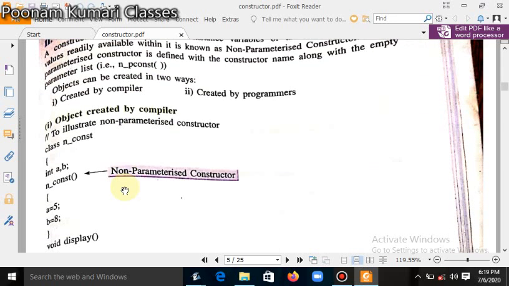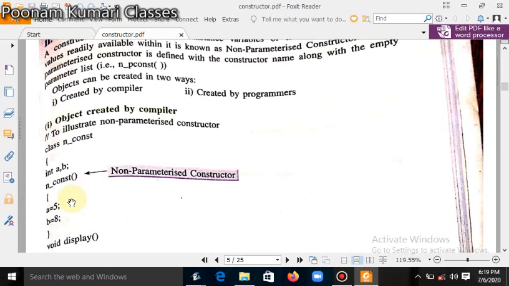For example, here is the class name and const means non-parameterized constructor. Here there are variables int a, b and c. A and b are there, and now the constructor name is nconst, which is the same name as that of the class name, and this bracket start, bracket close, no values are passed through this one. It means it is a non-parameterized constructor. When you write the class name and start and close the bracket, inside these brackets we do not pass any variable or value. It means it is a non-parameterized constructor.